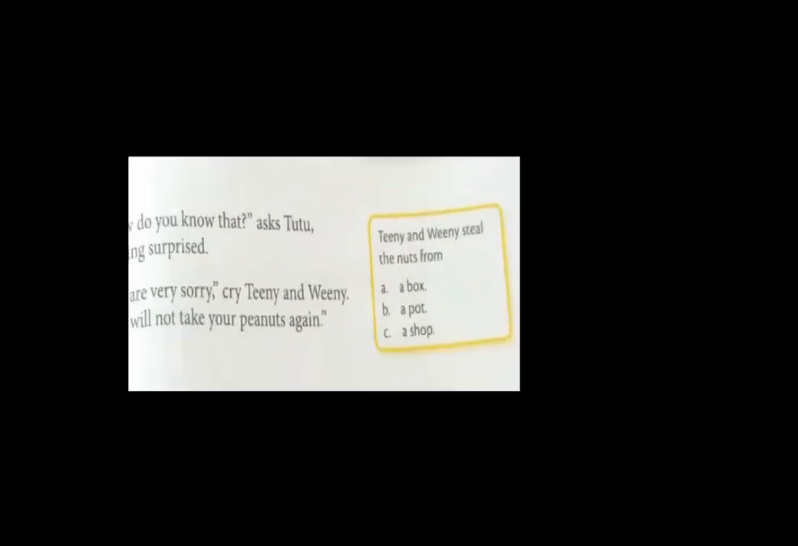So children, I hope this chapter is clear to you. In this chapter, Teeny and Weeny were Tutu's friends, but they lied to Tutu. They didn't tell the truth. So we should not do this. We should not lie to our friends, to our relatives. Teeny and Weeny were friends and then they stole Tutu's things. Should we do that? No. Without any permission, we shouldn't take anything from anyone. We should take permission first before taking the things, and then we should thank that person.